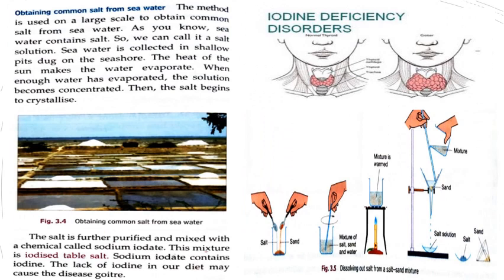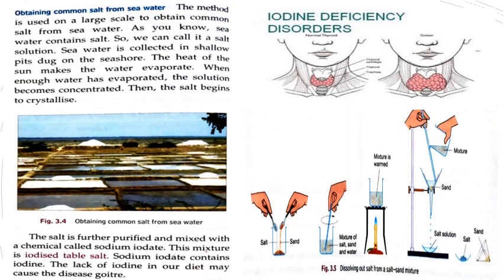Obtaining common salt from seawater. The method is used on a large scale to obtain common salt from seawater. As you know, seawater contains salt. Everybody knows, right, that seawater contains salt. So we can call it a salt solution. Seawater is collected in shallow pits dug on the seashore, as they have shown in the image.